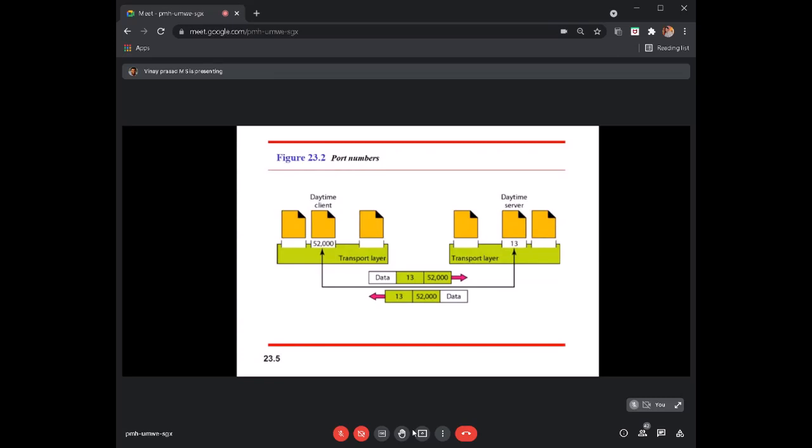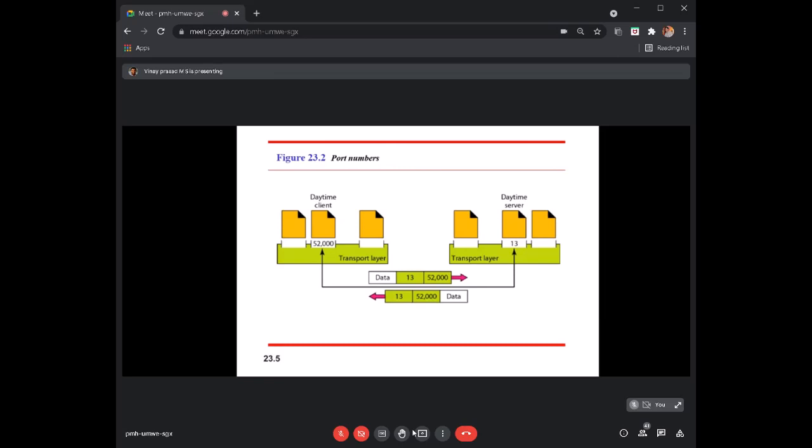The size of this address is 16 bits, and you can have a range from 0 to 65535 in decimal. Okay. So you can see here there is a kind of client-server relation.